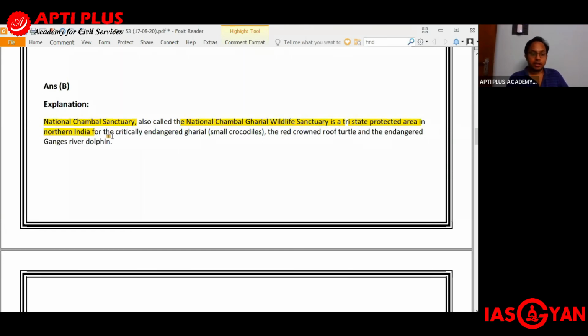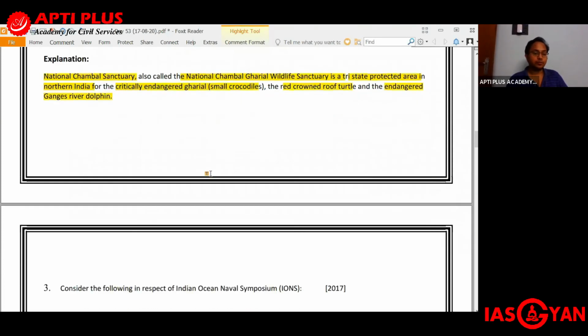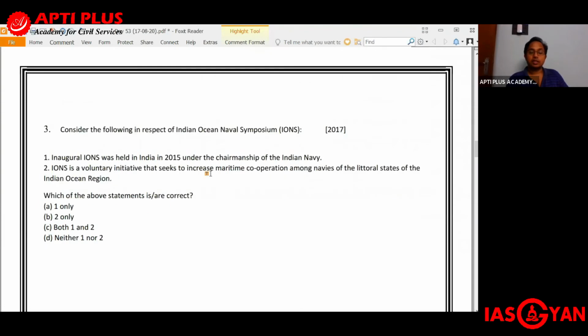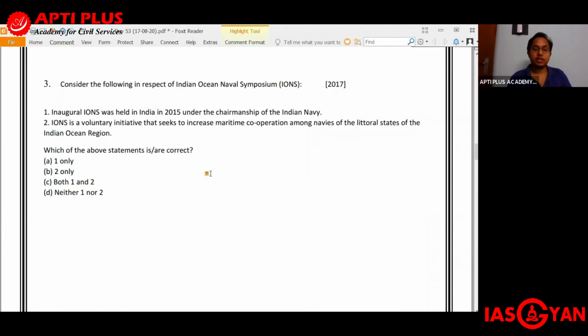It is known for the critically endangered gharial, which are small fish-eating crocodiles, and also the red-crowned roof turtle, plus the endangered Gangetic river dolphin. The Gangetic river dolphin is India's national aquatic animal. So if you want to see gharials, the best place is the National Chambal Gharial Wildlife Sanctuary.